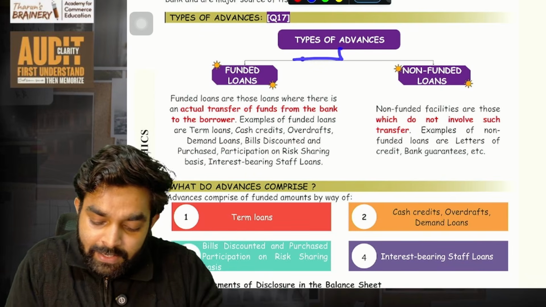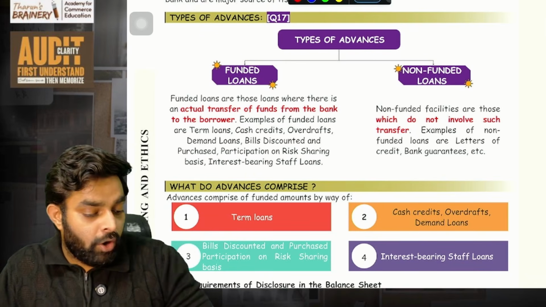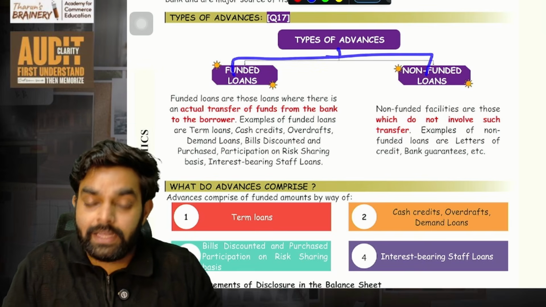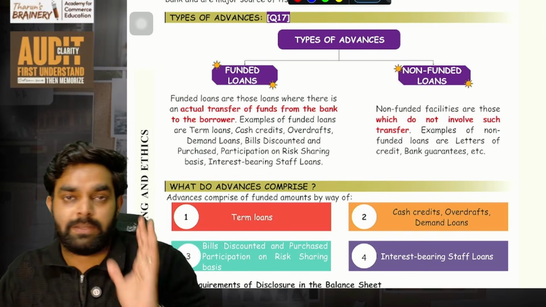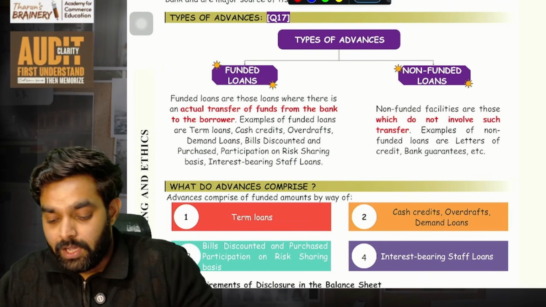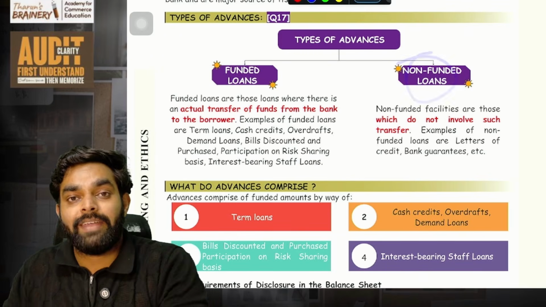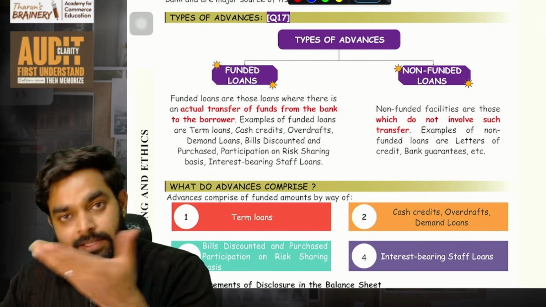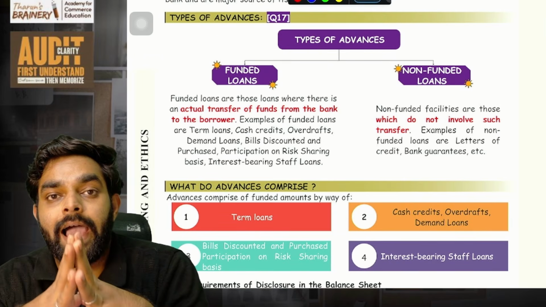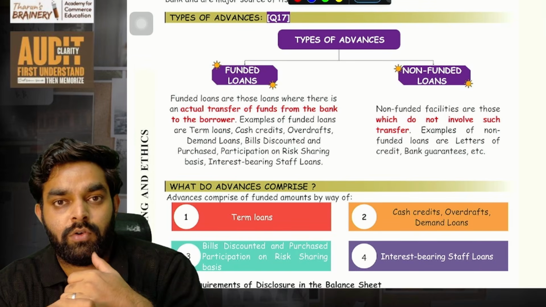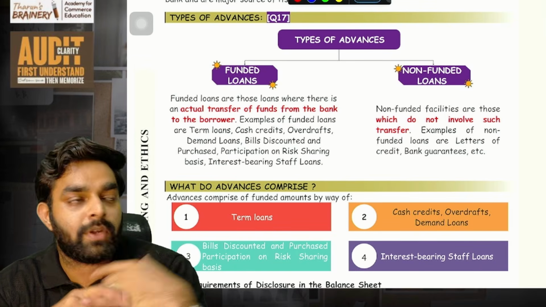What are the different types of advances? They are called funded advances and non-funded advances. Funded advances means actual money that the bank is giving to a customer as a loan. Non-funded advance means the bank is not giving any money, but it is basically like giving money. For example, giving a guarantee for a customer. Imagine I am a customer and I need to buy 1000 units of raw materials from a supplier.